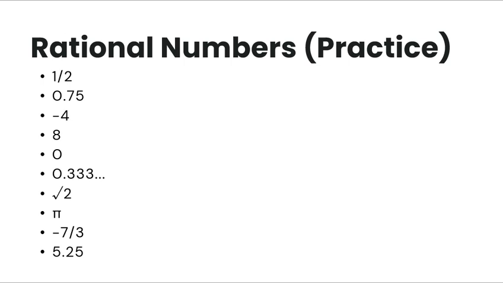So let's move on. Is 1/2 a rational number? It is a rational number because it ends.